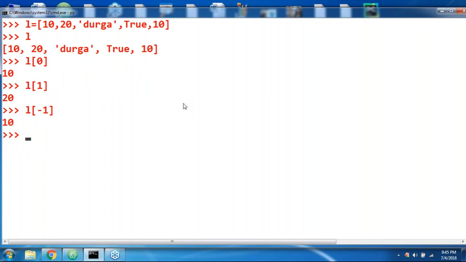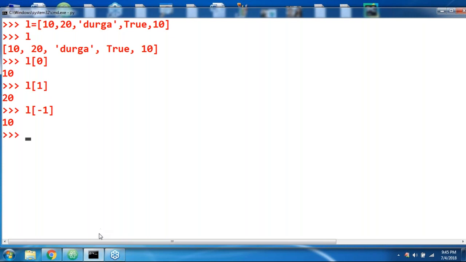None value is allowed in the list. Definitely, it is going to affect index. Remember that. None is allowed in the list. No problem. It is going to affect index also. Okay, that's all. So this is about the list.